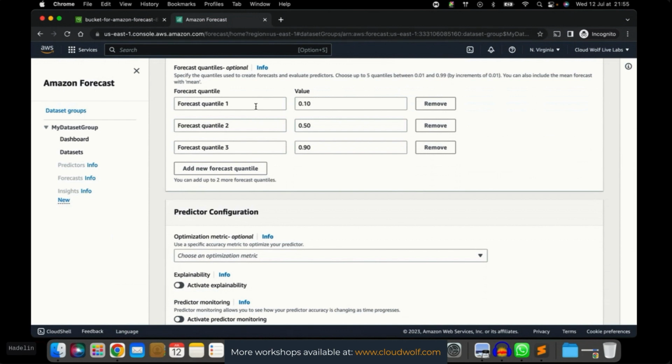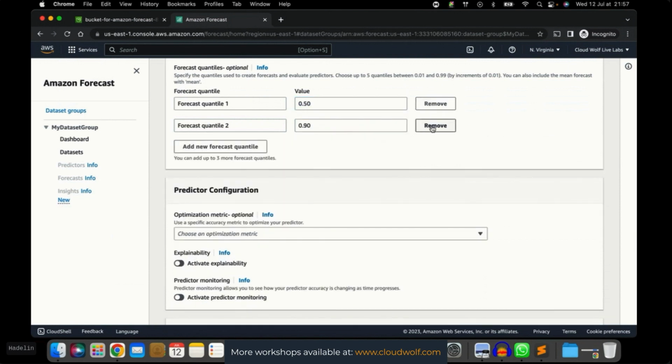And the quantiles are, for example, if you take the quantile of 0.50, that's going to be the median. Actually, most of the time, the distribution in a forecast time series prediction model is going to follow a normal distribution. And therefore, if it's exactly a normal distribution, the median is going to be the mean. Therefore, here we're not going to keep the 0.10 quantile or the 0.90 quantile.